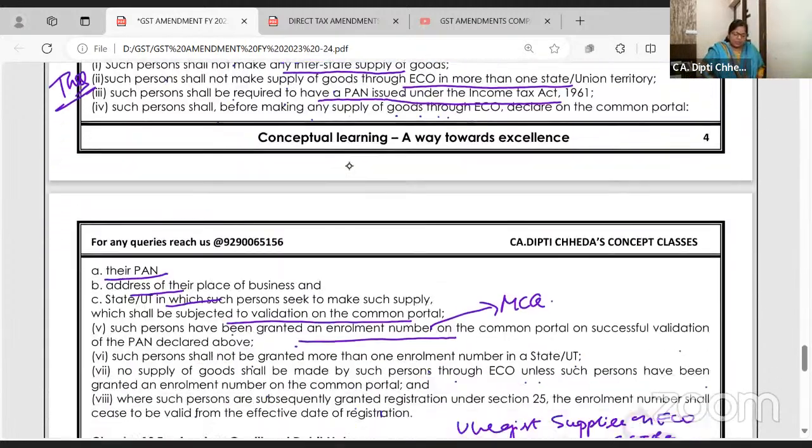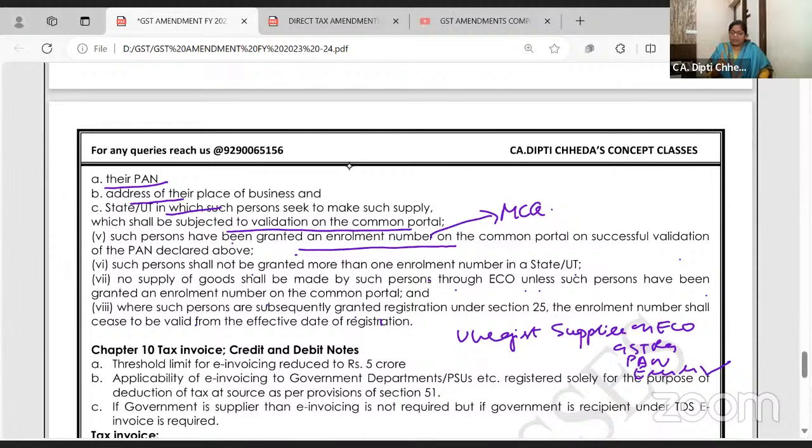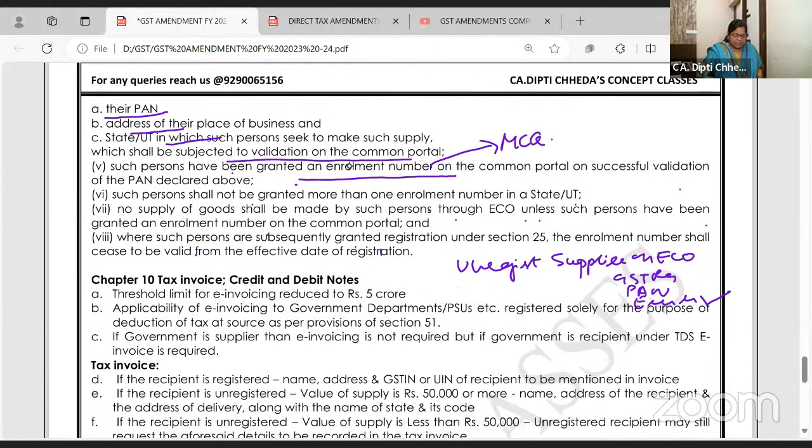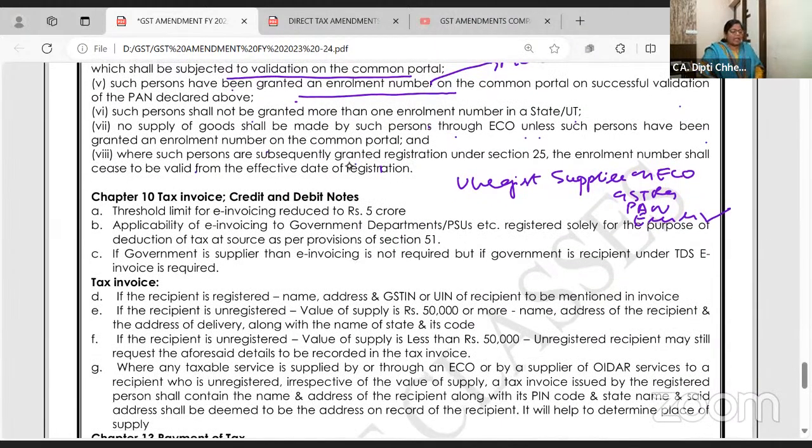It's the responsibility of the e-commerce operator to monitor that it is registered in the two states. Tax invoice, next topic, credit note, debit note.